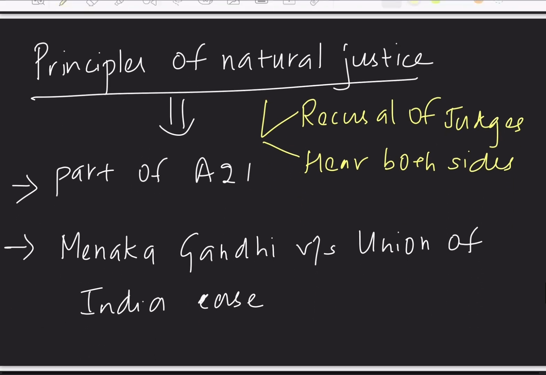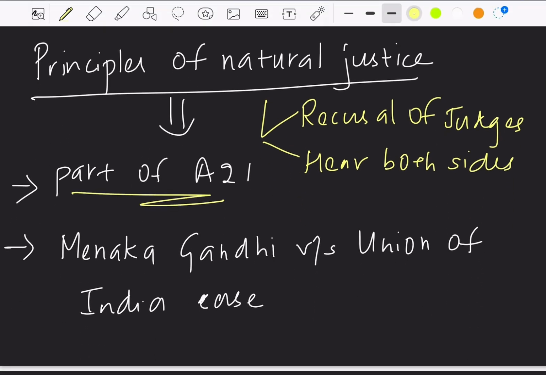These principles of natural justice were made a part of Article 21 through the Maneka Gandhi versus Union of India case. So what are these principles? It says two things. First, hear both the sides in presence of each other. That is, in a dispute, if there are two parties, both parties should be heard, and that too in the presence of each other. That is the first principle of natural justice.